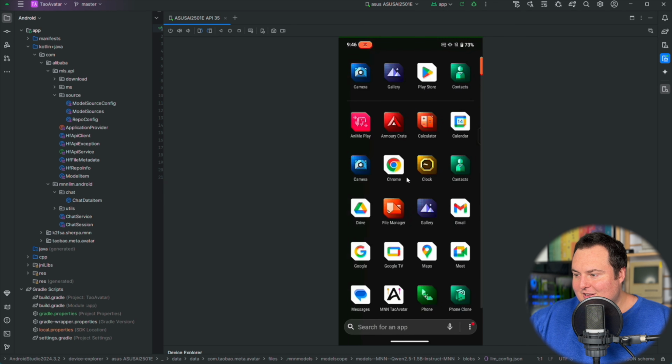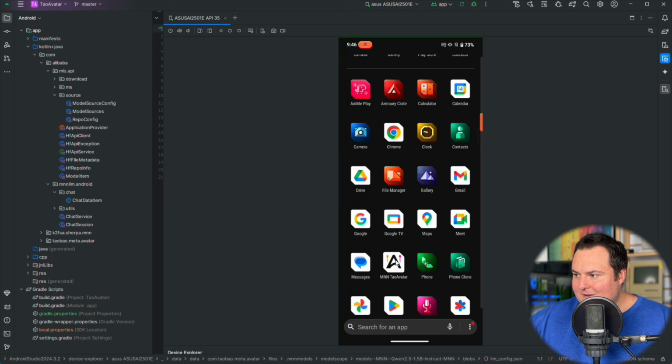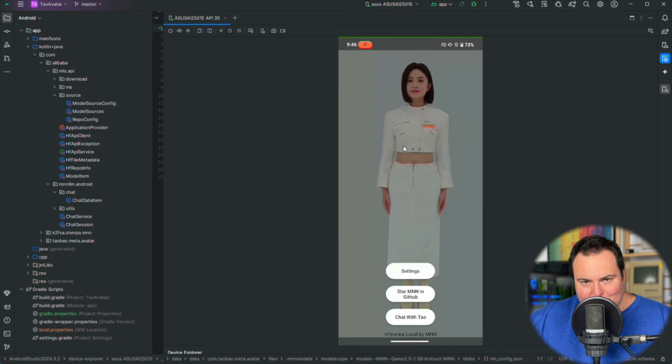But basically with it installed, we just click on it right here, and the first time you install it, it will prompt you to download the assets. So it will be around a 3 gigabyte download to get all the text-to-speech, speech recognition, and LLM downloaded. But once that is done, you can just go ahead and begin to chat with Tao.